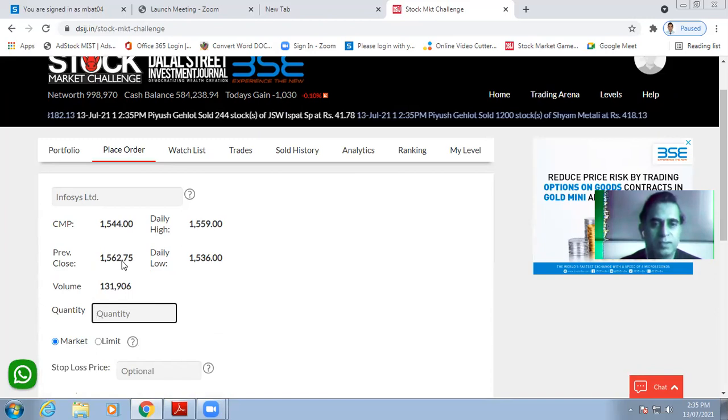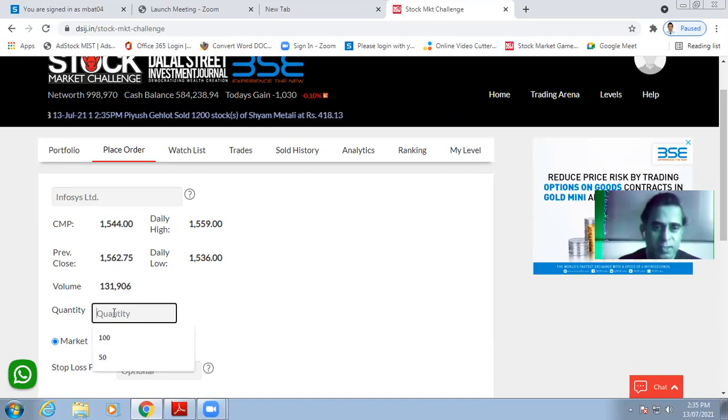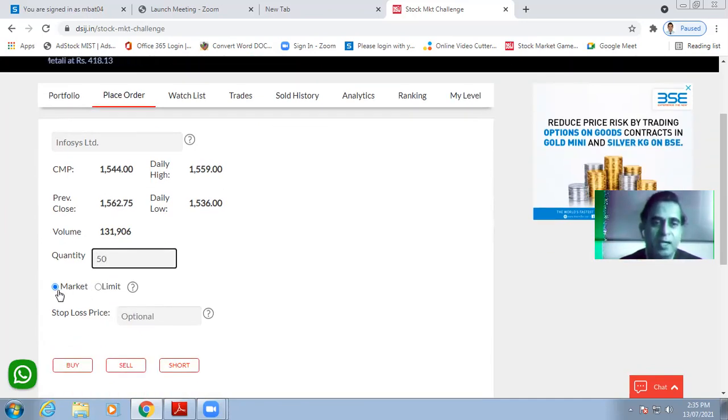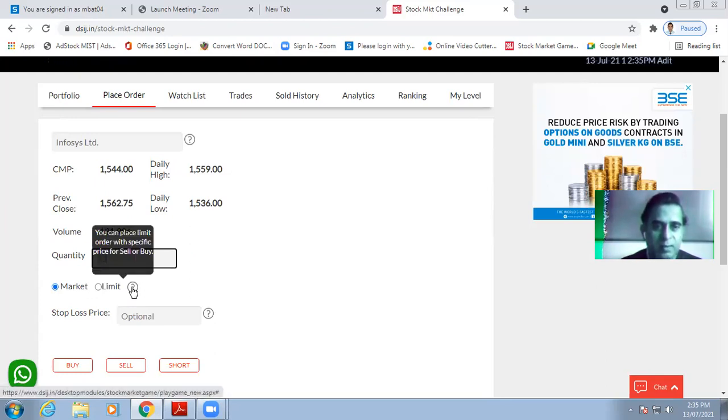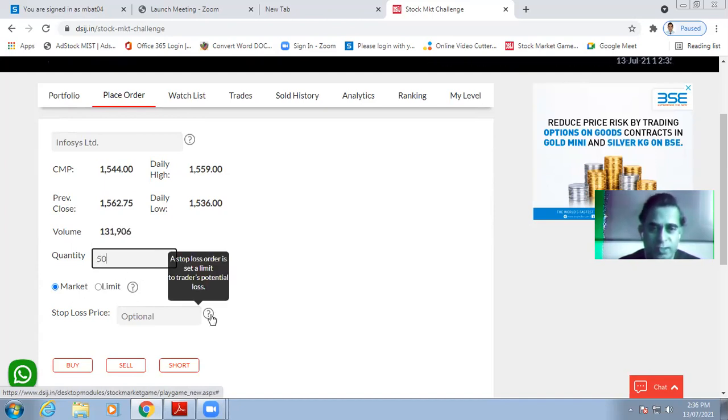So this is the opening and closing of Infosys Limited's equity share price in the previous trading session. I would place an order for, let us say, 50 equity shares of Infosys Limited at market price. You can place a limit order with a specific price, to sell or buy. You can know more at a later stage.